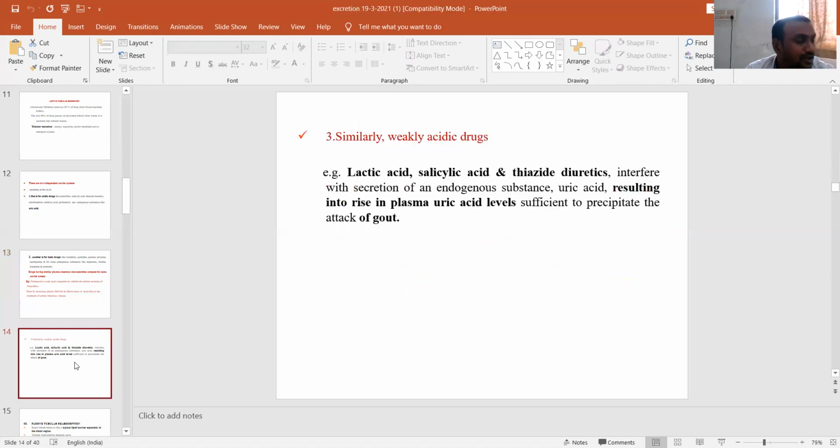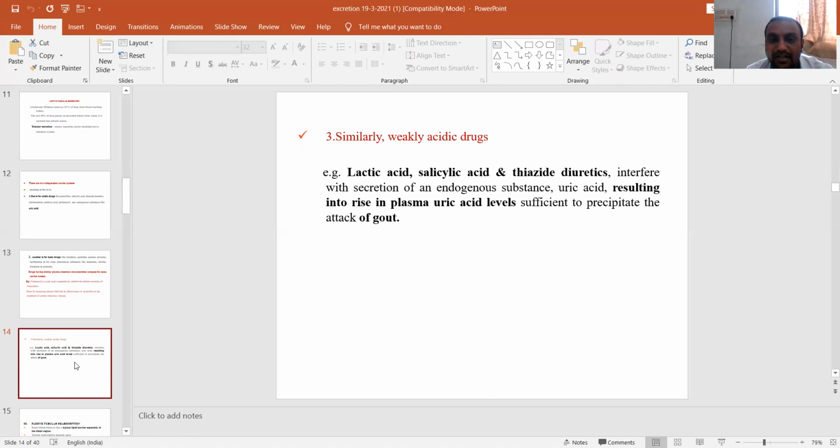Then coming to the weakly acidic drugs such as salicylate and thiazide diuretics. These drugs will interfere with the excretion of endogenous substances such as uric acid. A common side effect of thiazides is that they inhibit the secretion of uric acid.